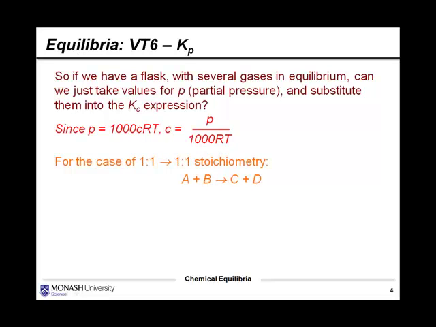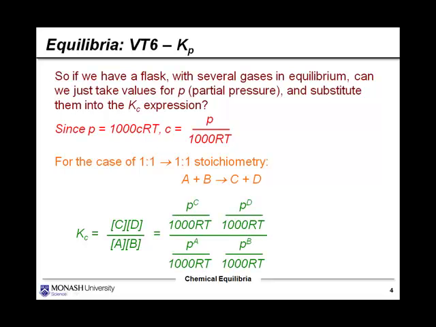So for the case of 1-to-1 stoichiometry, let's have a look at what the Kc expression would boil down to. Here's the Kc expression, and of course we've got our products on top, and we have our reactants on the bottom of that equation. Now we've got a new expression for the concentration in terms of pressure. So let's sub that in, and we get this huge thing here. This is basically the concentration of C, the concentration of D, and A and B in terms of pressure.